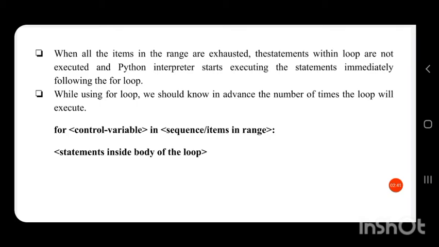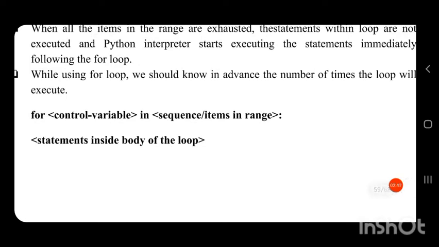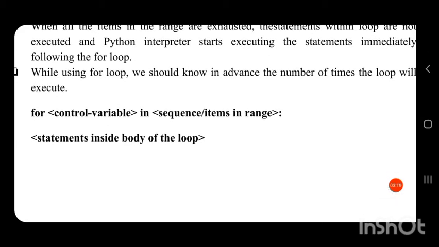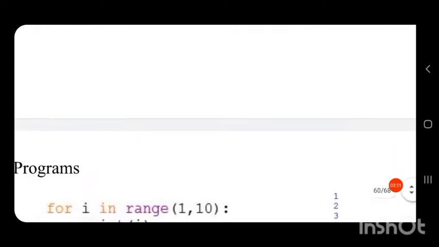The for statement is followed by a colon to mark the beginning of the for loop. Then all the statements inside that for loop are given in indentation, that is, after some space. All the statements inside the for loop will be executed as many times as there are values in that sequence, or as many times as there are items in that particular range. So let us see the examples.